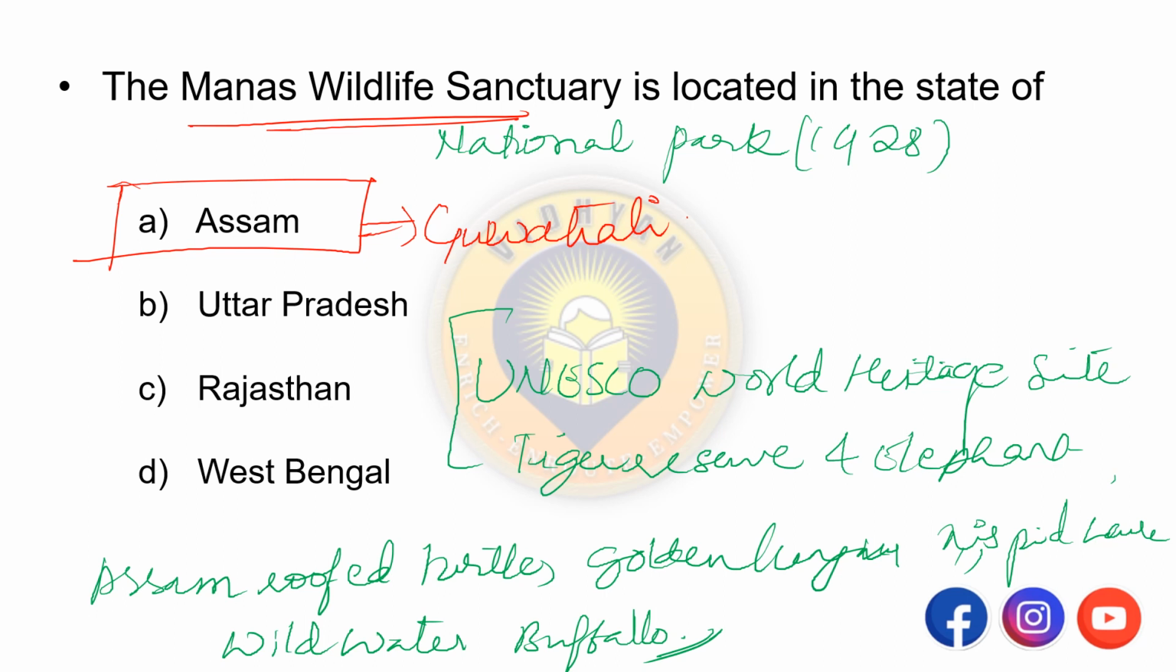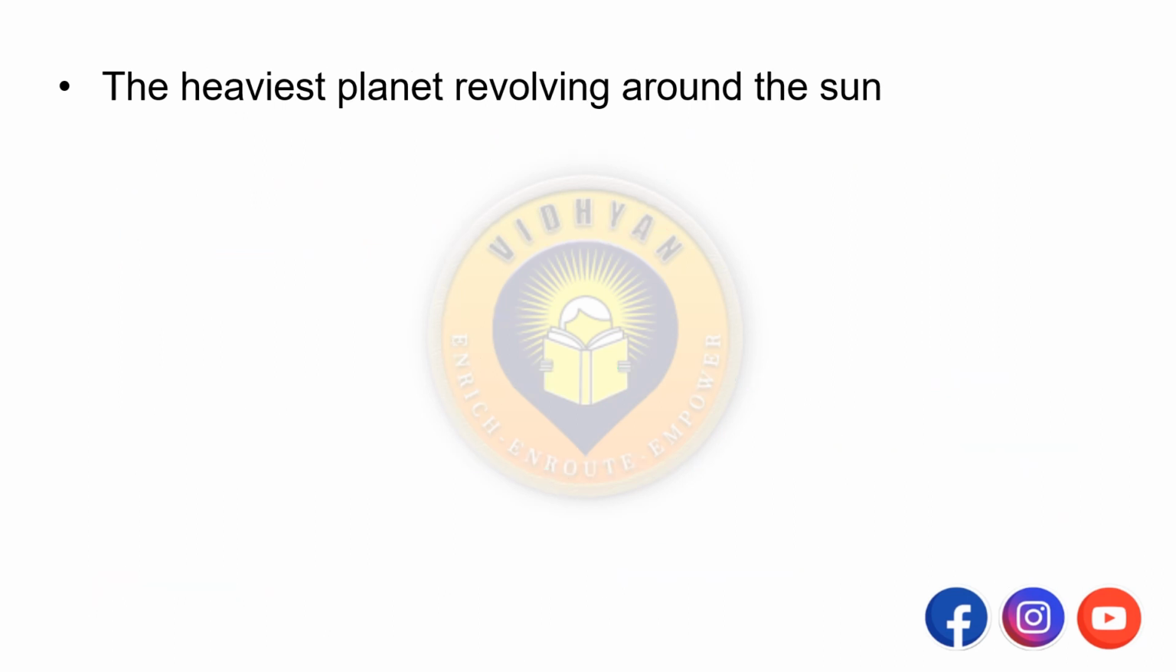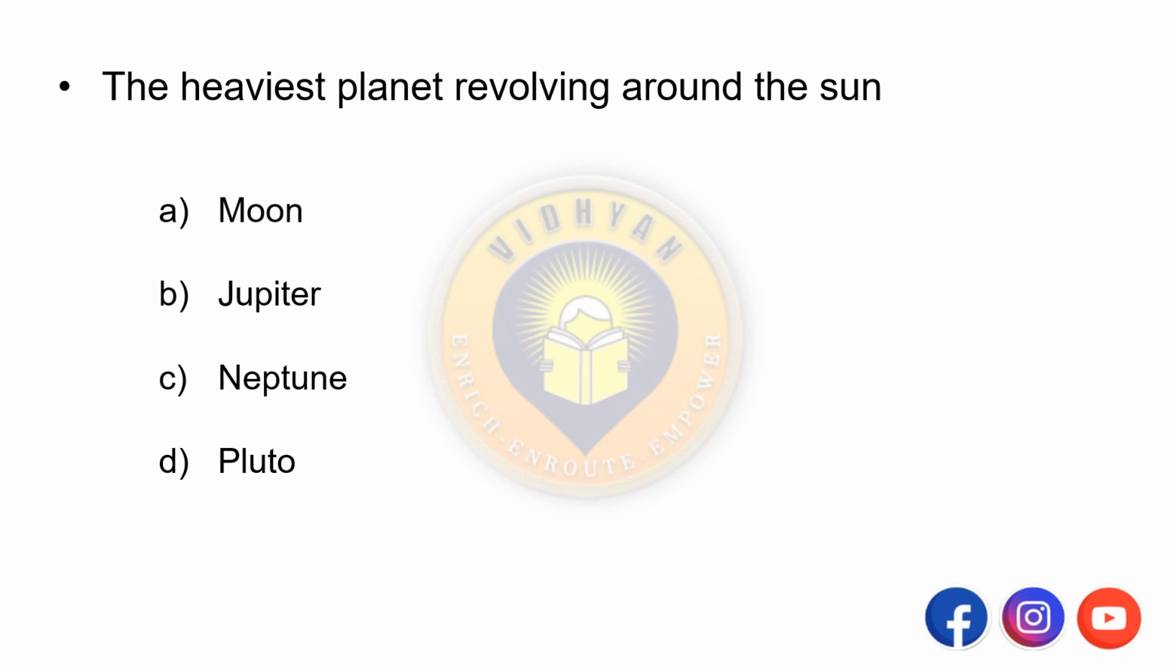Okay. Next, the heaviest planet revolving around the sun. The options are A. Moon, B. Jupiter, C. Neptune, D. Pluto. And the answer is obviously Jupiter. Okay, so Jupiter is the heaviest planet revolving around the sun.